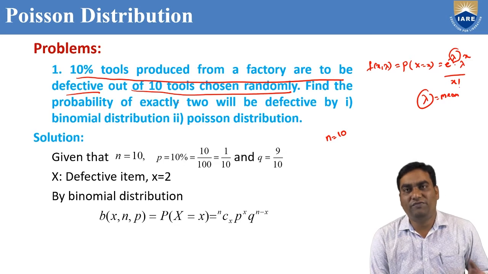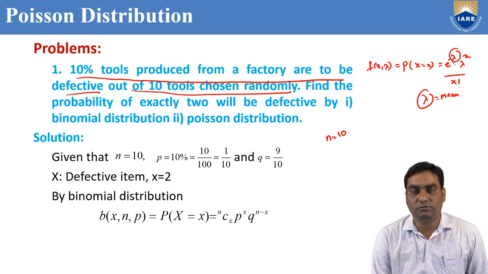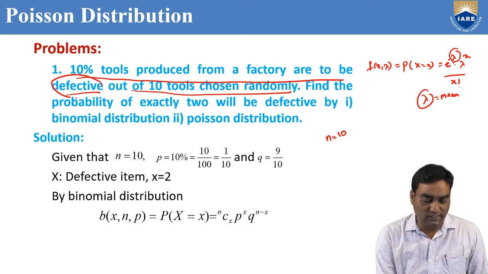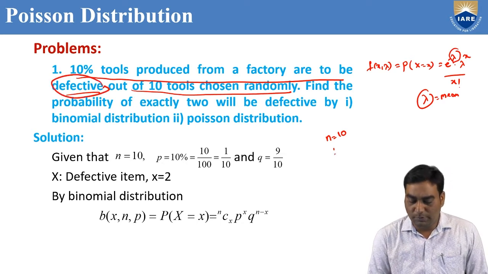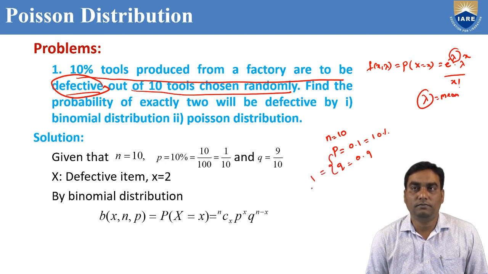For every 10% tools produced from a factory to be defective, if you assume the success is defective, the probability of success in a single trial is 0.1, which is equal to 10%. If P equal to 0.1, Q equal to 0.9, because P plus Q equal to 1. So N you got it, P you got it, Q also we got it.